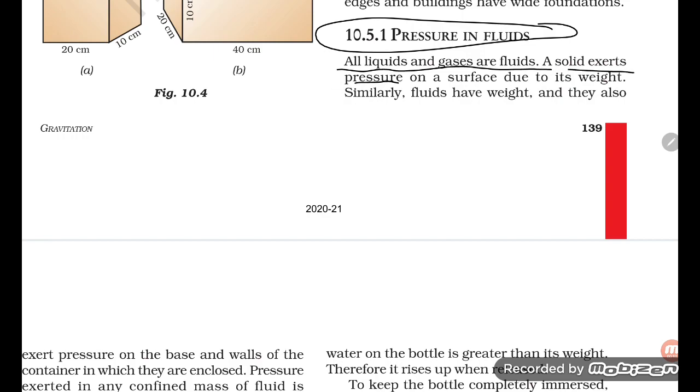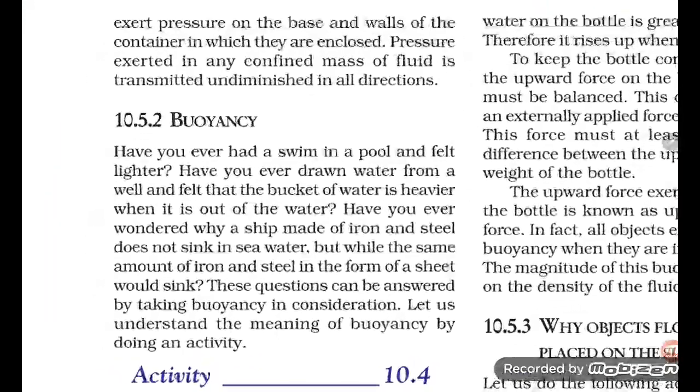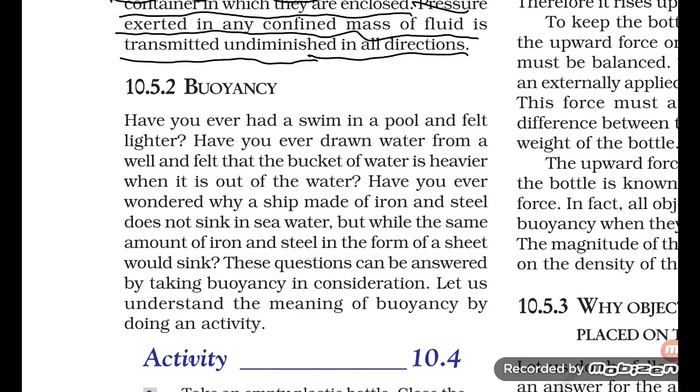A solid exerts pressure on the surface due to its weight. Similarly, fluids have weight and they also exert pressure on the base and wall of the container in which they are enclosed. Pressure exerted in any confined mass of a fluid is transmitted undiminished in all directions. So fluid has pressure in all directions.